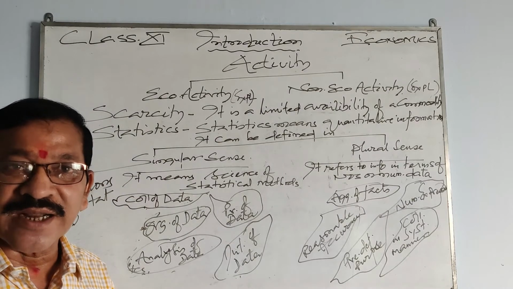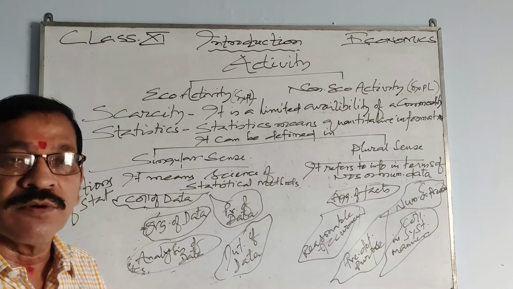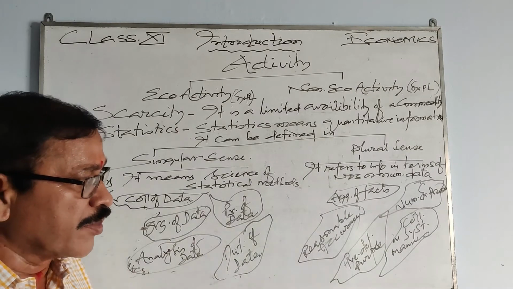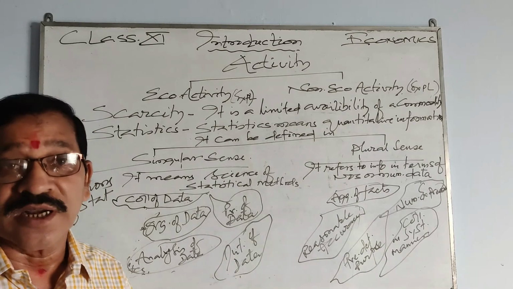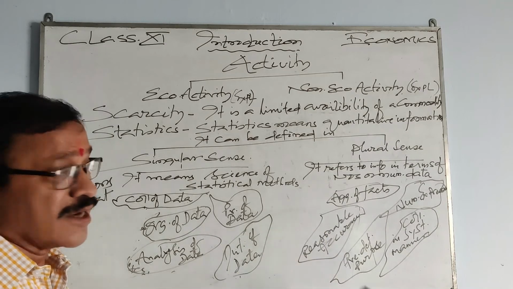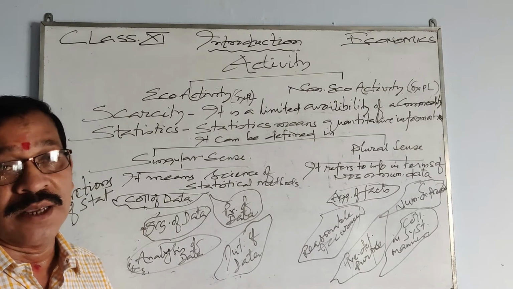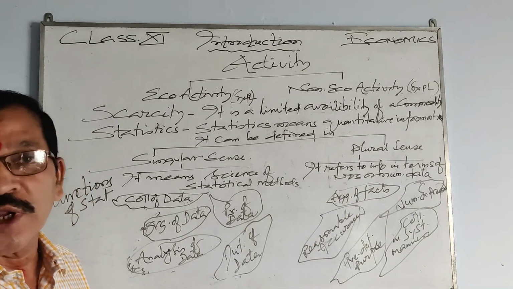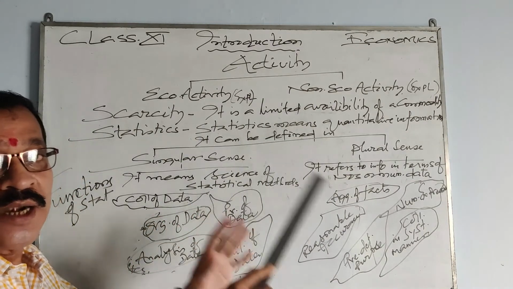When we collect certain data, there should always be a goal or an objective for which we are collecting the data. That is known as predetermined purpose. And the data is collected in a systematic manner. If all these features are there, then it becomes data in numerical expression, and that is known as statistics in plural sense.